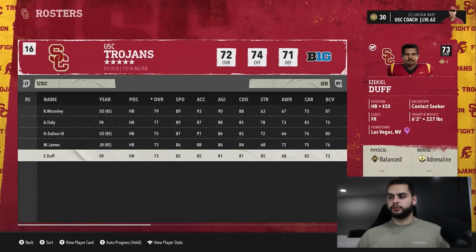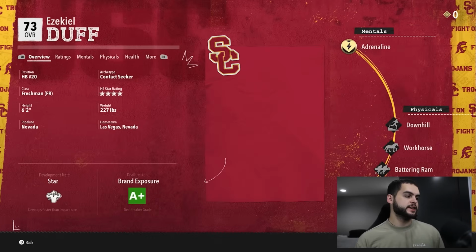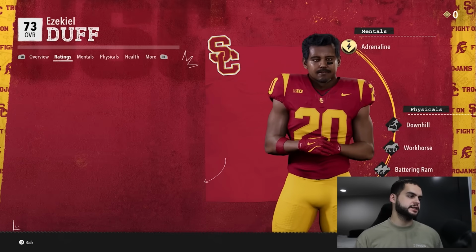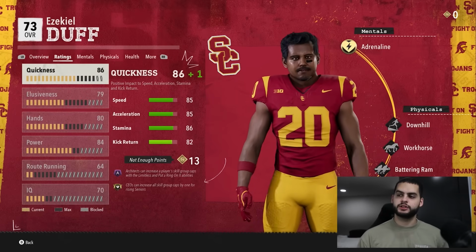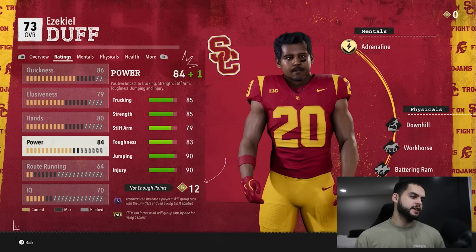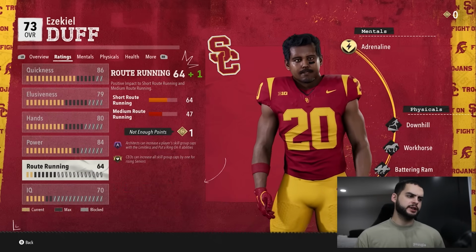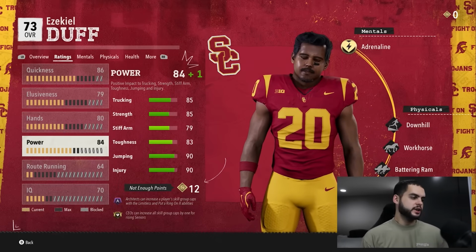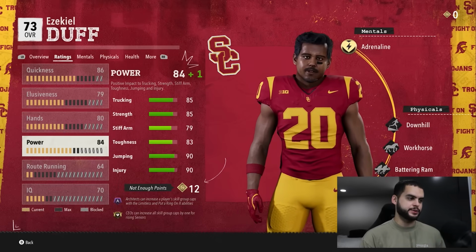So now Ezekiel Duff, we simmed into the next season because for a freshman player, you can't see their actual caps there. But look at Duff. This is what he is, a 73 overall. He's a star dev, 4-star, clearly has a high ceiling. He is capped to hell. He is capped to hell as a contact seeker running back. His power is basically capped. His route running's capped. His IQ is basically capped, so he's never going to be high overall. He's never going to be a great power back because he's basically capped already at it.